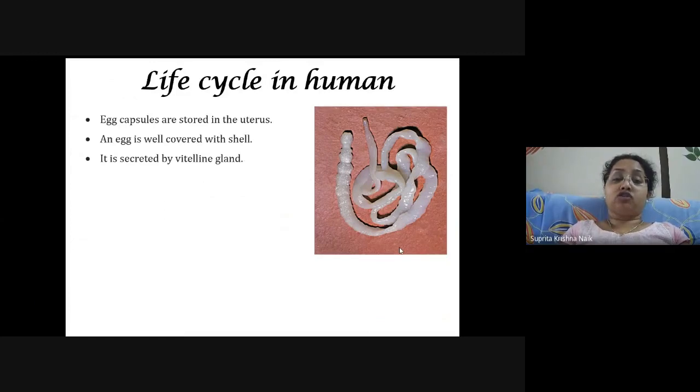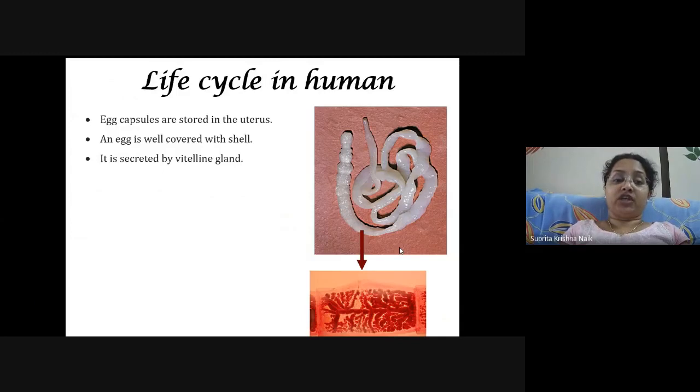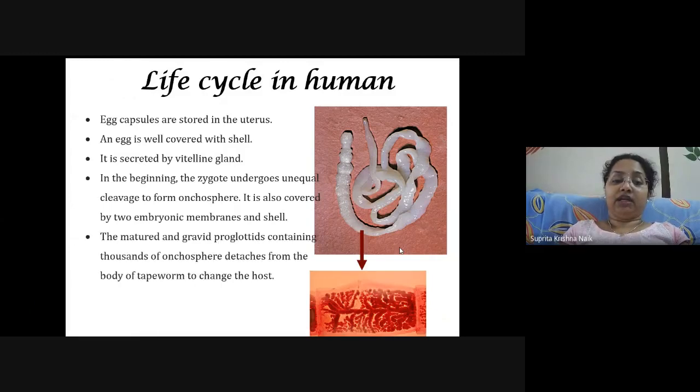Egg capsules are stored in the uterus and the egg is well covered with a shell. It is secreted by the vitelline glands present in the strobila. In the beginning, the zygote undergoes unequal cleavage to form the oncosphere. It is also covered by two embryonic membranes and a shell. The mature and gravid proglottids containing thousands of such oncospheres detach from the body of the tapeworm to change the host